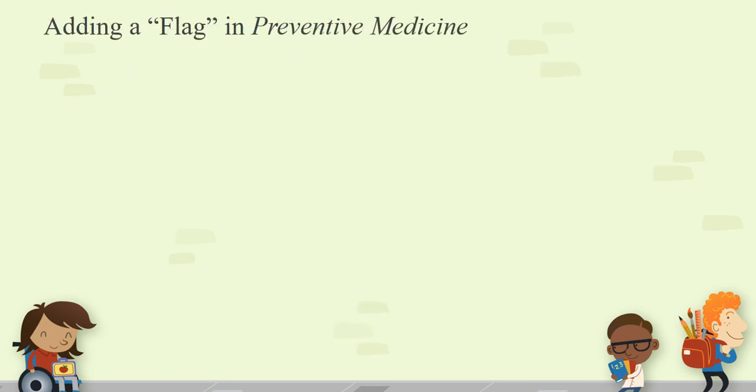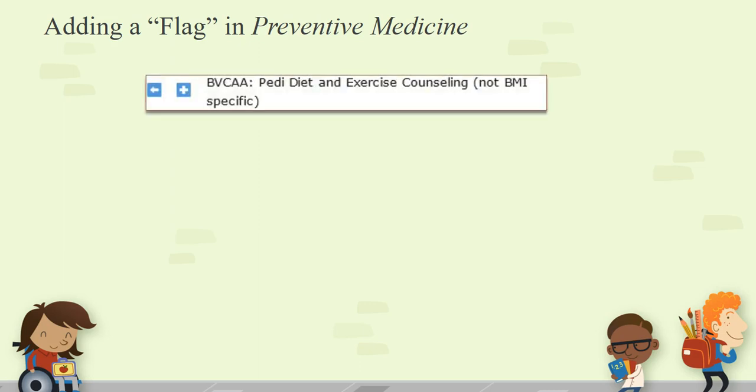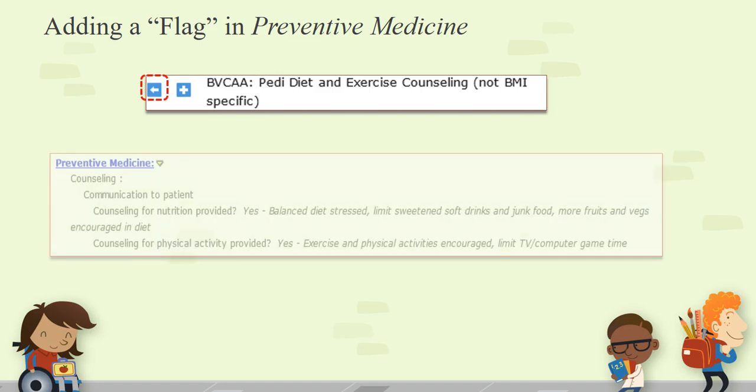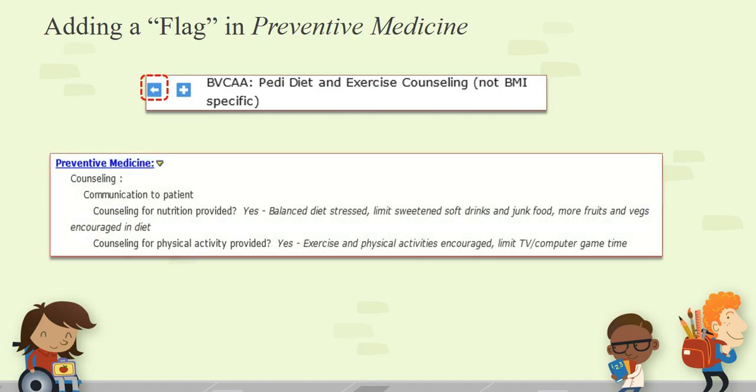Let's see how we can add a flag in preventive medicine. What steps does it take to do that? There's a template, BBCAA, diet, exercise, counseling, not BMI specific. If you save this template to your favorites, it will be usable from the right-hand chart panel, and simply by clicking on the arrow, it will cause the following section to populate into the progress note. It will be the needed flag plus a little basic narrative to go along with it.